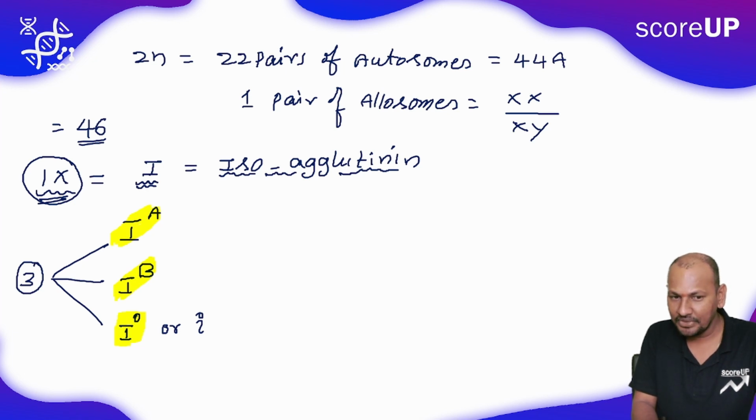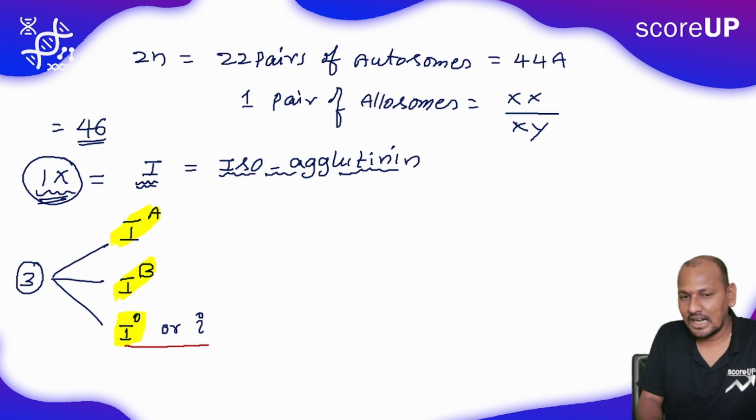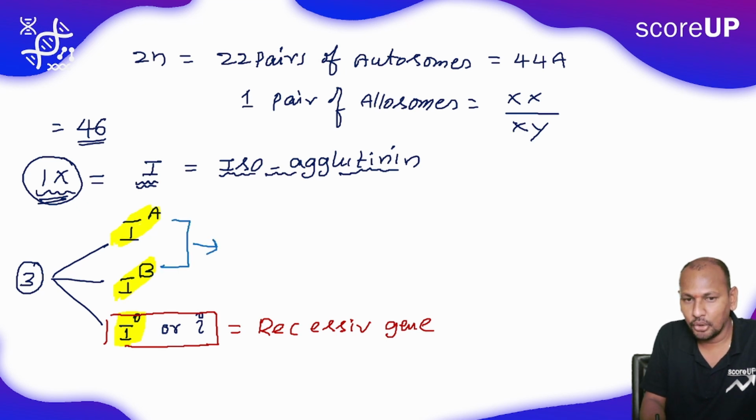What is the first one? IA, another one is IB, and another one is IO, which is considered recessive. So this last one is the recessive allele, but the above two, A and B, are both dominant alleles.